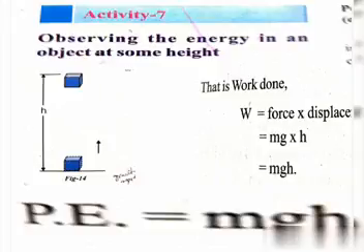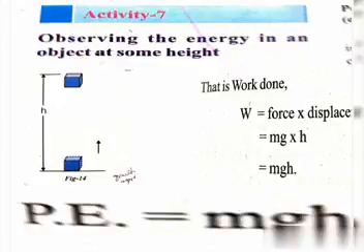But when the hammer is raised to a certain height and then allowed to fall on the nail, we can observe that the nail is pushed some distance into the plank.